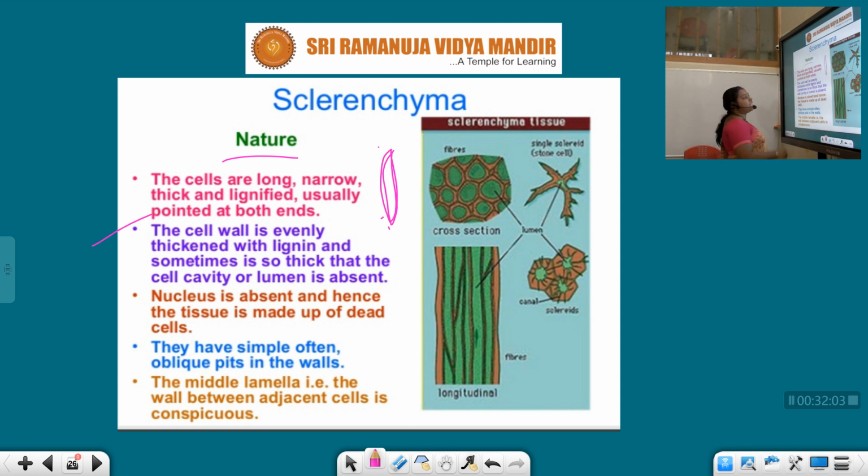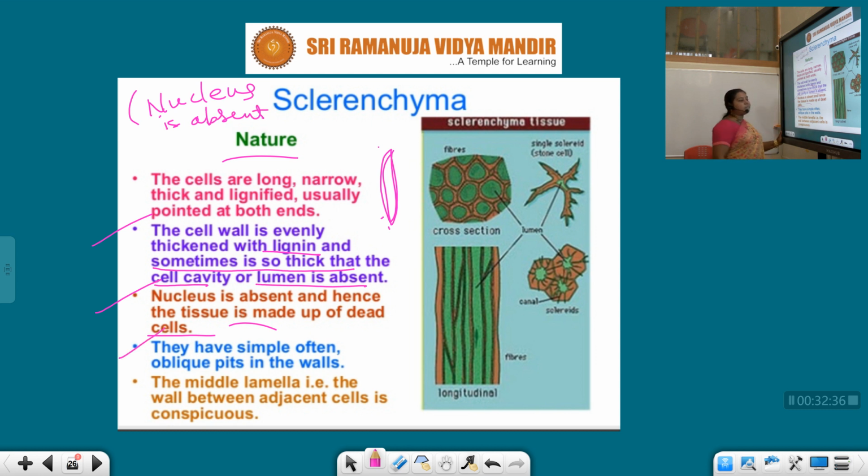Cell wall is evenly thickened with lignin and sometimes so thick that the cell cavity or lumen is absent. In such a case, lumen is absent. Nucleus is absent, hence these tissues are made up of dead cells. Here in the sclerenchyma, it is very important to remember that the nucleus is absent.